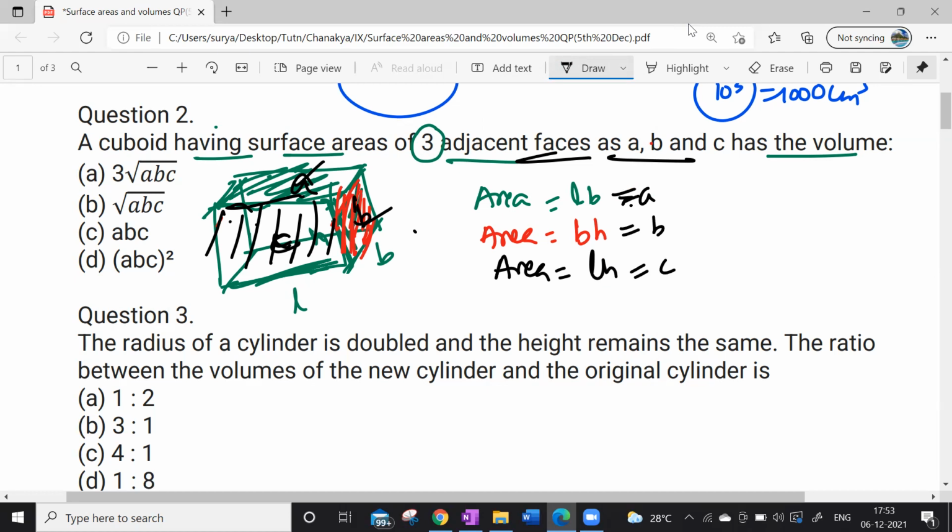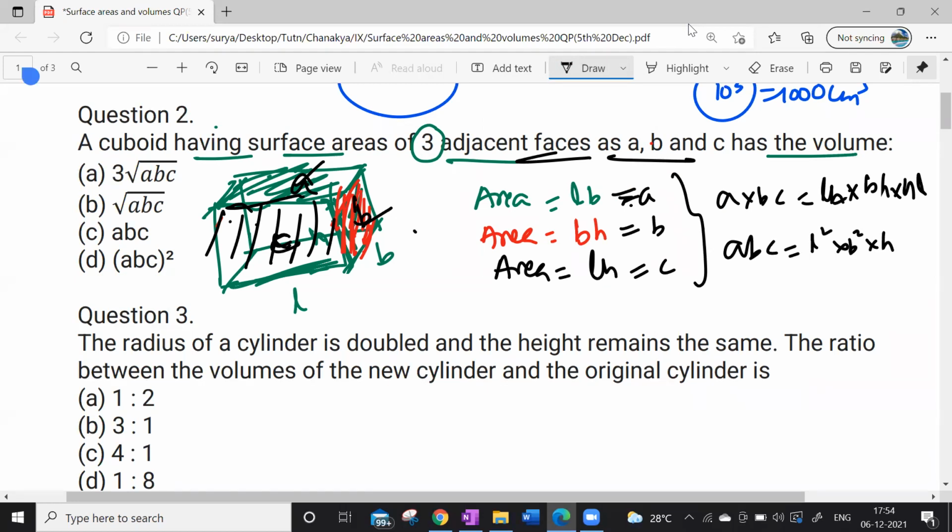Now look at this here. How can we write A, B, C? We can write LB into BH into HL. So this can be written as ABC is equal to L square, B square, H square.